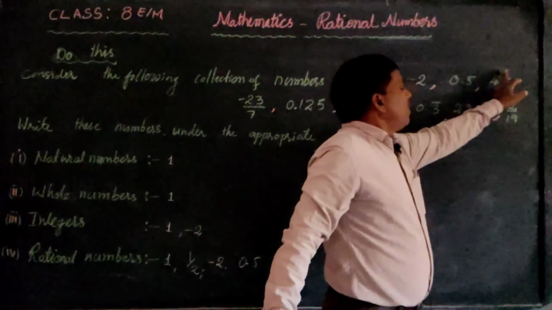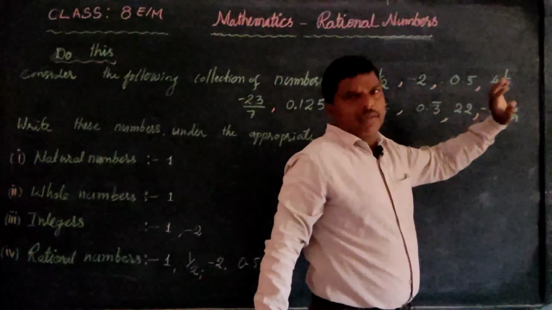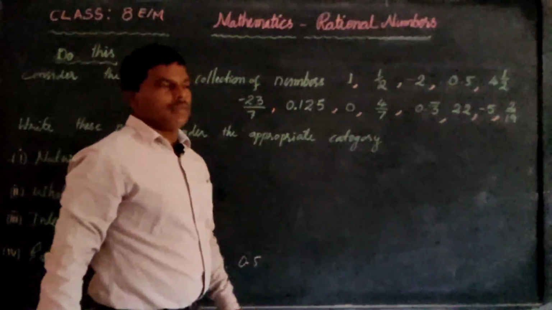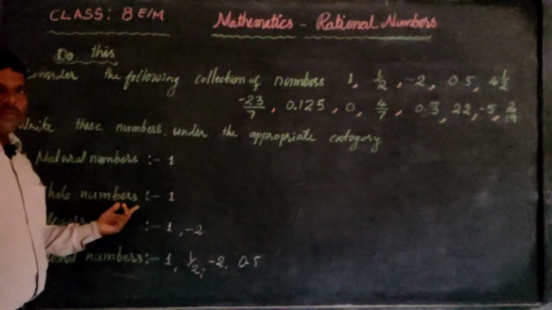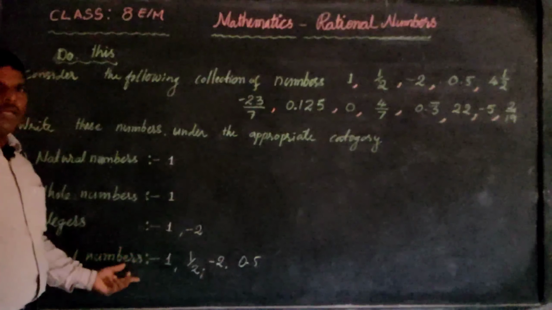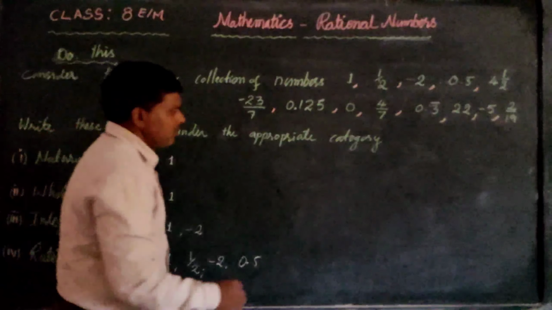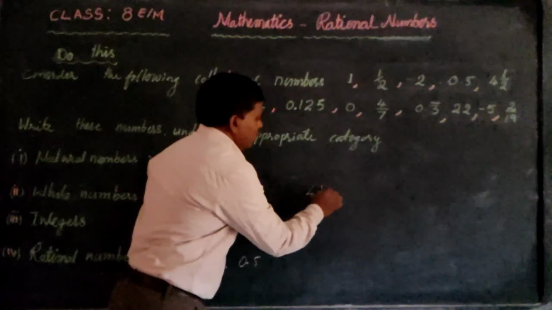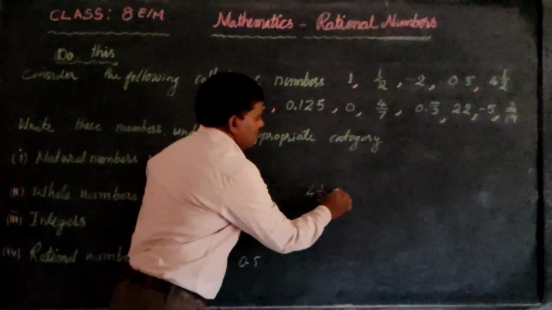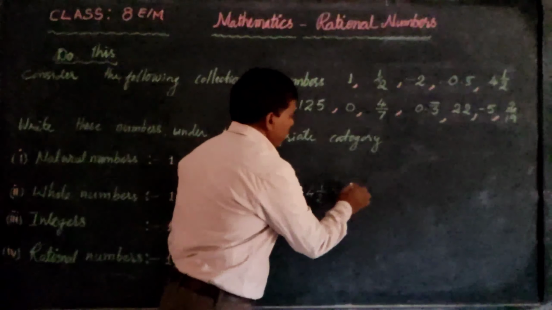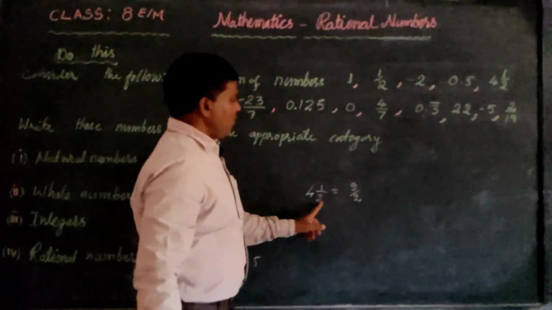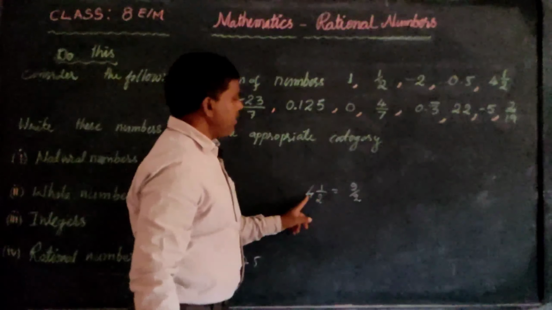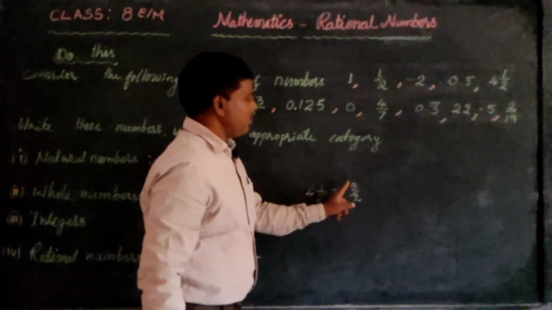4 whole 1 by 2. This is 4.5. This 4.5 is not a natural number, not a whole number, not an integer. It is a rational number, because how? 4 whole 1 upon 2, 4.5, can be written as 9 by 2. 4 twos are 8 plus 1, 9 by 2.